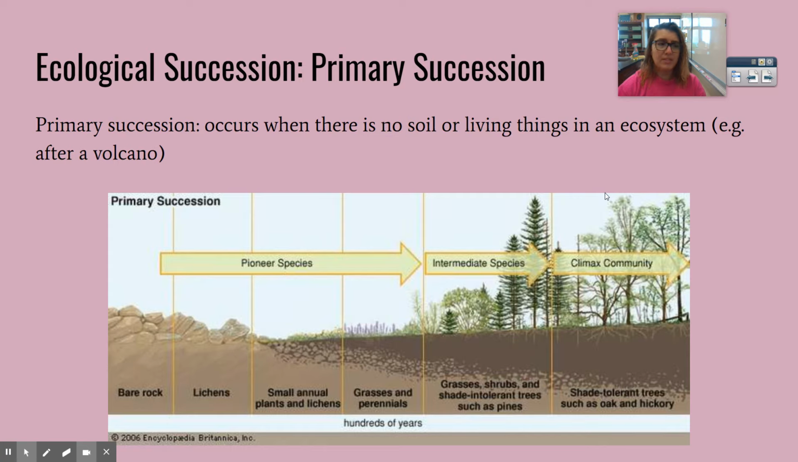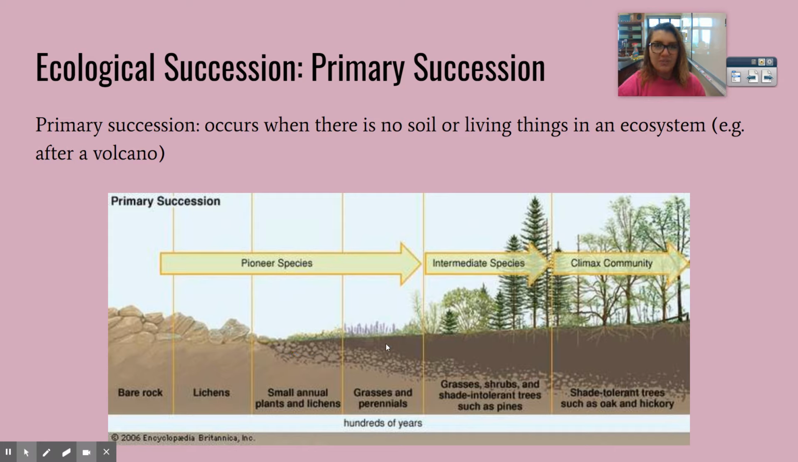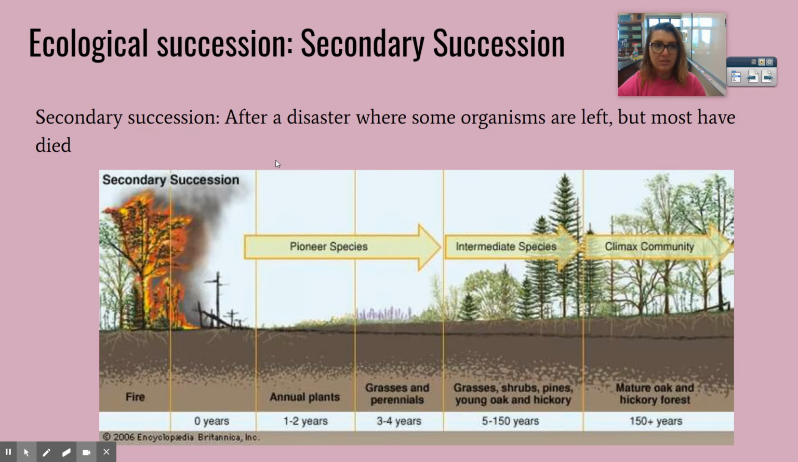Primary succession occurs when there is no soil or living things in an ecosystem. This could be after a volcano, for example. All you have for primary succession is bare rock that then, over a very long time, gets turned into soil, and eventually plants start to grow. So, primary succession: no soil.